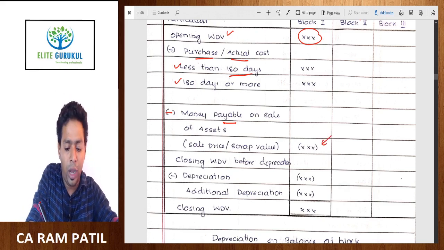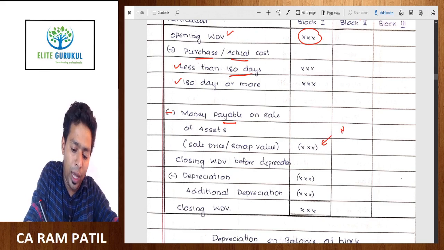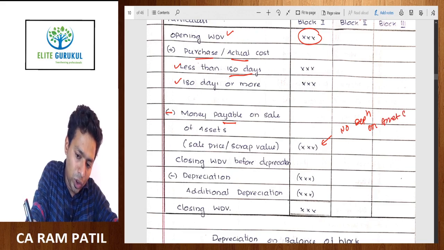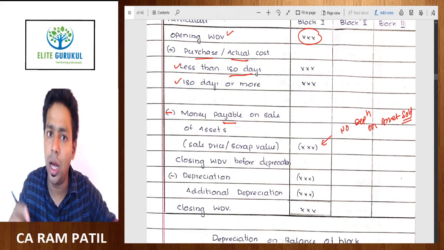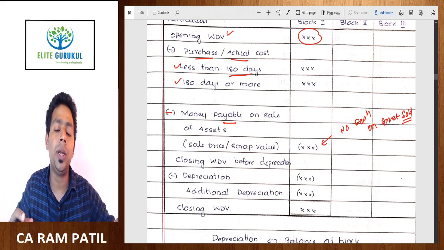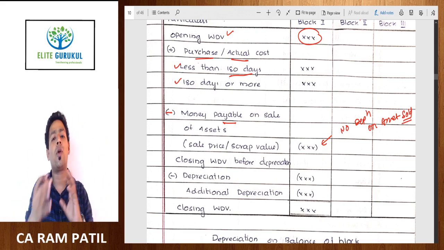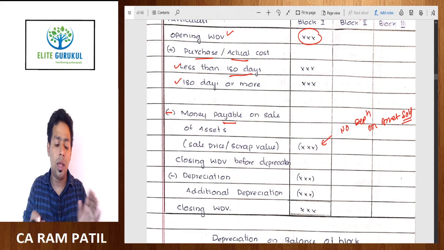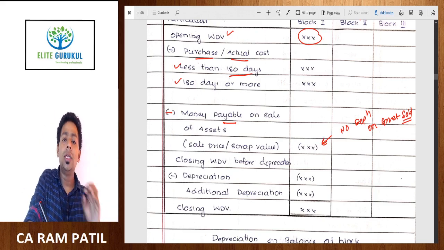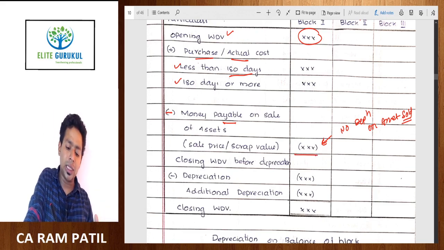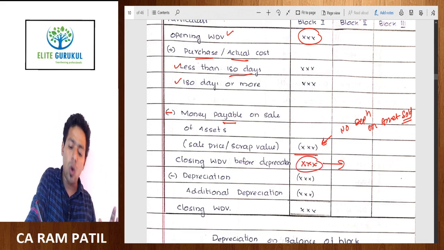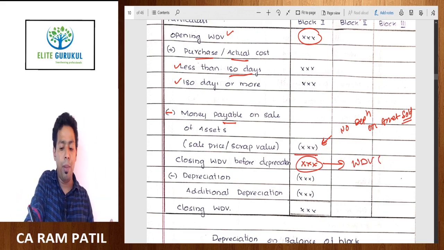Here you need to remember one point very clearly. We never provide depreciation on an asset sold. No depreciation on asset sold. This is against your accounting understanding. In accounts, whenever you sell an asset from your balance sheet, you compute depreciation till the date of sale, and then you compute profit and loss on the asset. We don't do that here. Here we simply subtract the selling price, not cost price, not WDV, simply the selling price from the block value. We will discuss that in the sale of asset concept, but you need to remember, whatever is left over is called the WDV of the asset before depreciation.